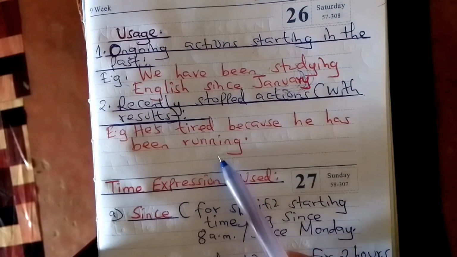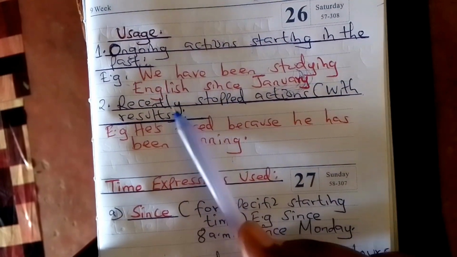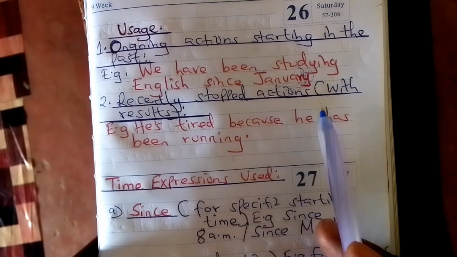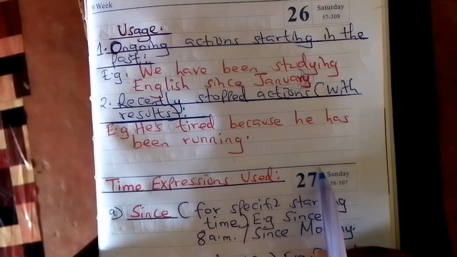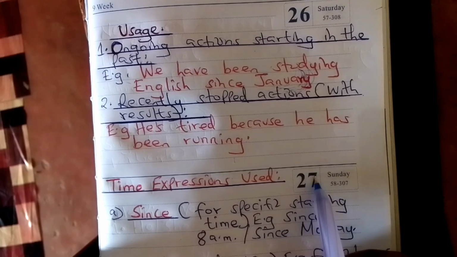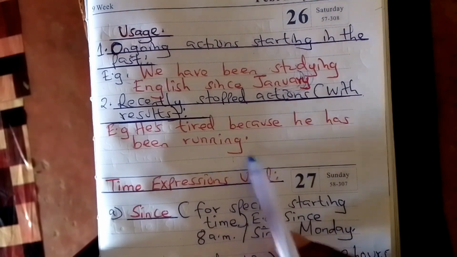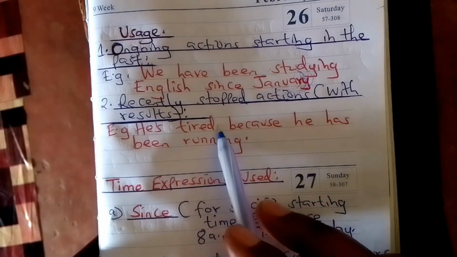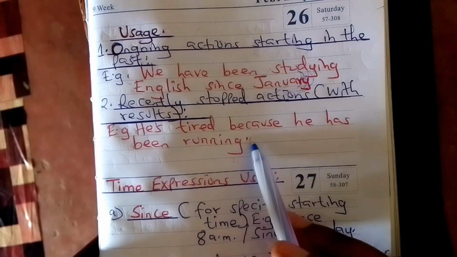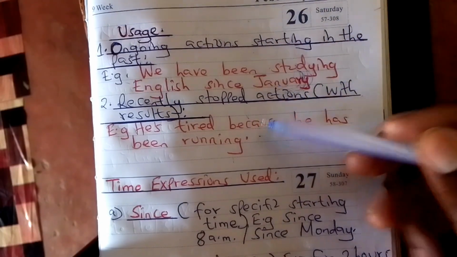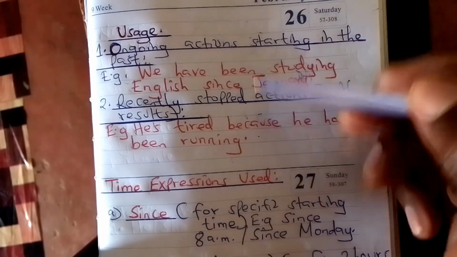So running caused this person to be tired. So that's why I think this person stopped running. The reason why he's tired is because he has been running. So this is how this tense is used.